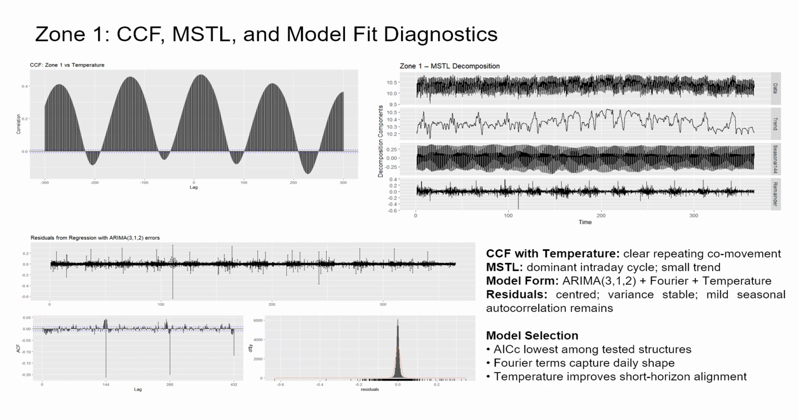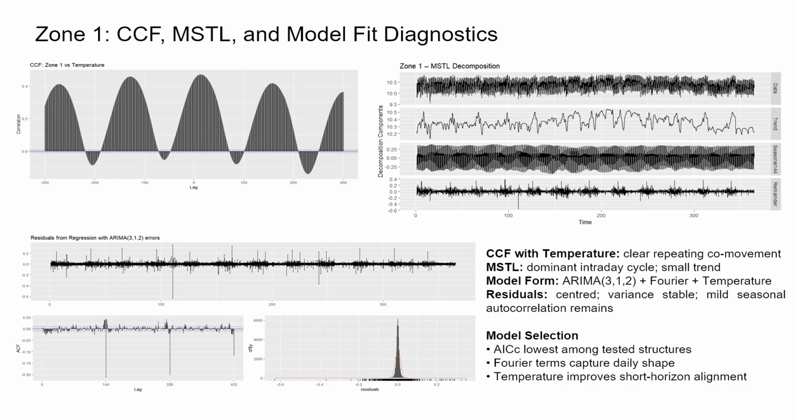The raw line at the top looks messy, but once it's broken down, you see the story. The trend barely moves. The seasonal component is almost perfectly consistent every single day, and the remainder is tiny bursts of noise. That told us Zone 1 is basically a clean, predictable daily cycle with no strong long-term drift.